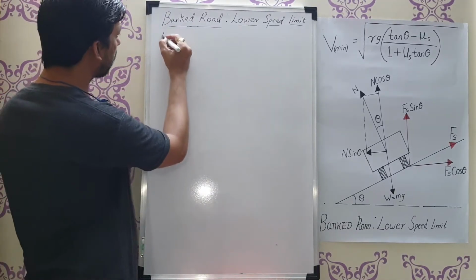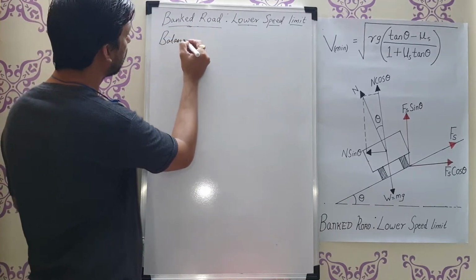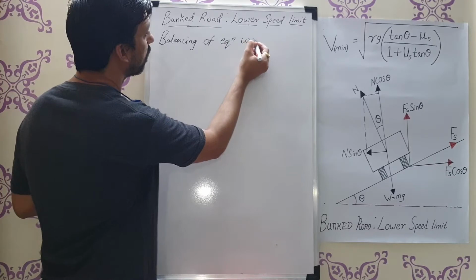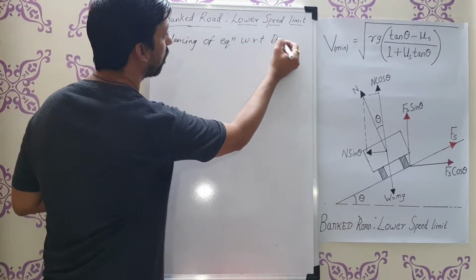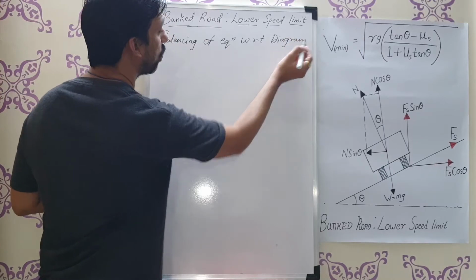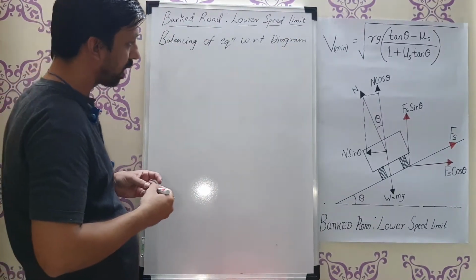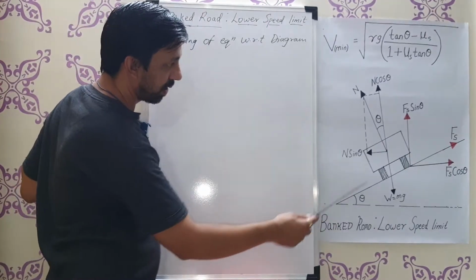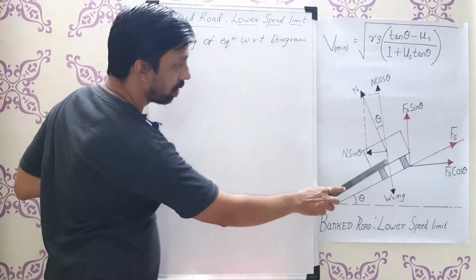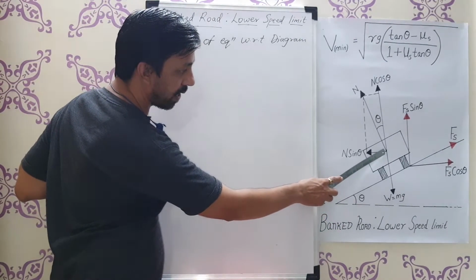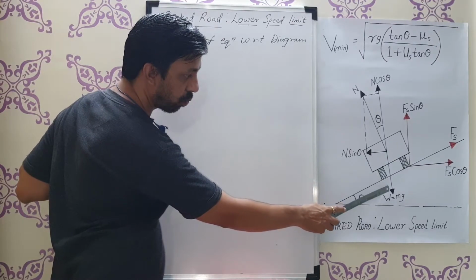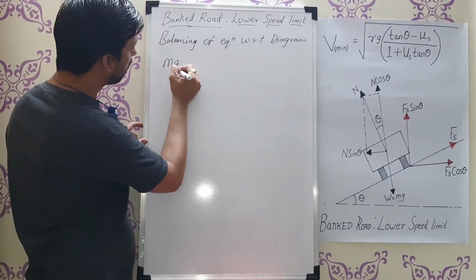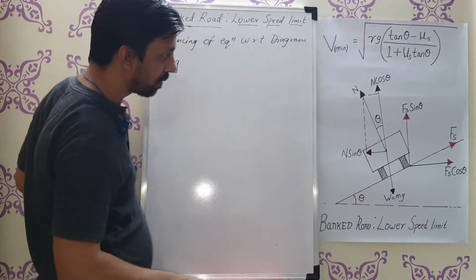So the balancing of the equation with respect to the diagram. Now, with respect to the diagram, first we'll find out the directions of all the forces. So here you can see that first is weight. The weight is acting downward, so first I will write that mg. Okay, weight is acting downward.